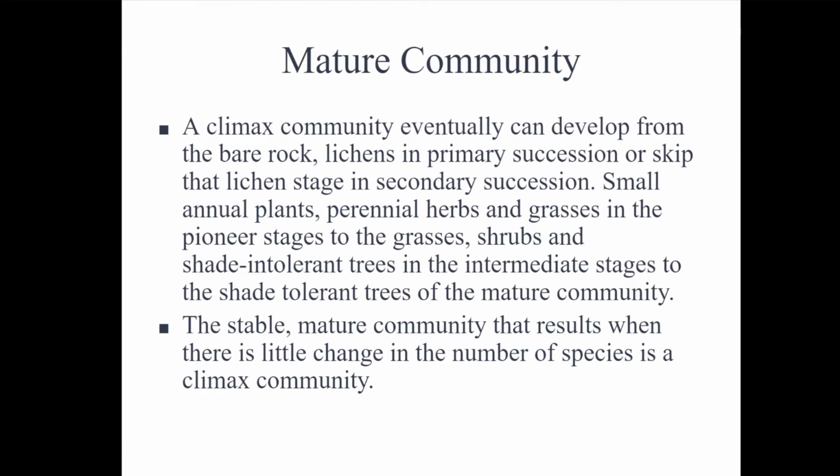As we already know, it started out with small annual plants, herbs, grasses, then developed into grasses, shrubs, and shade-intolerant trees. And then finally, we have shade-tolerant trees and very massive trees here, and the ecosystem experiences very little change. The number of species, the kind of species, the distribution, all of that will hardly change, and that is what makes it a climax community. The main thing about a climax community here is its stability. Over a long period of time, unless it is disturbed and forced into secondary succession, it will stay the same.